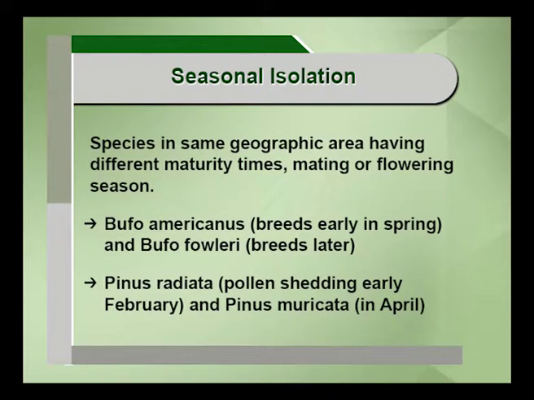The second example, as far as plants are concerned, is Pinus radiata and Pinus muricata. In case of Pinus radiata, pollen shedding takes place in early February, but in case of Pinus muricata, the pollen shedding takes place in the month of April. So by that way, their isolation is taking place. That isolation is because of season, temporal isolation.